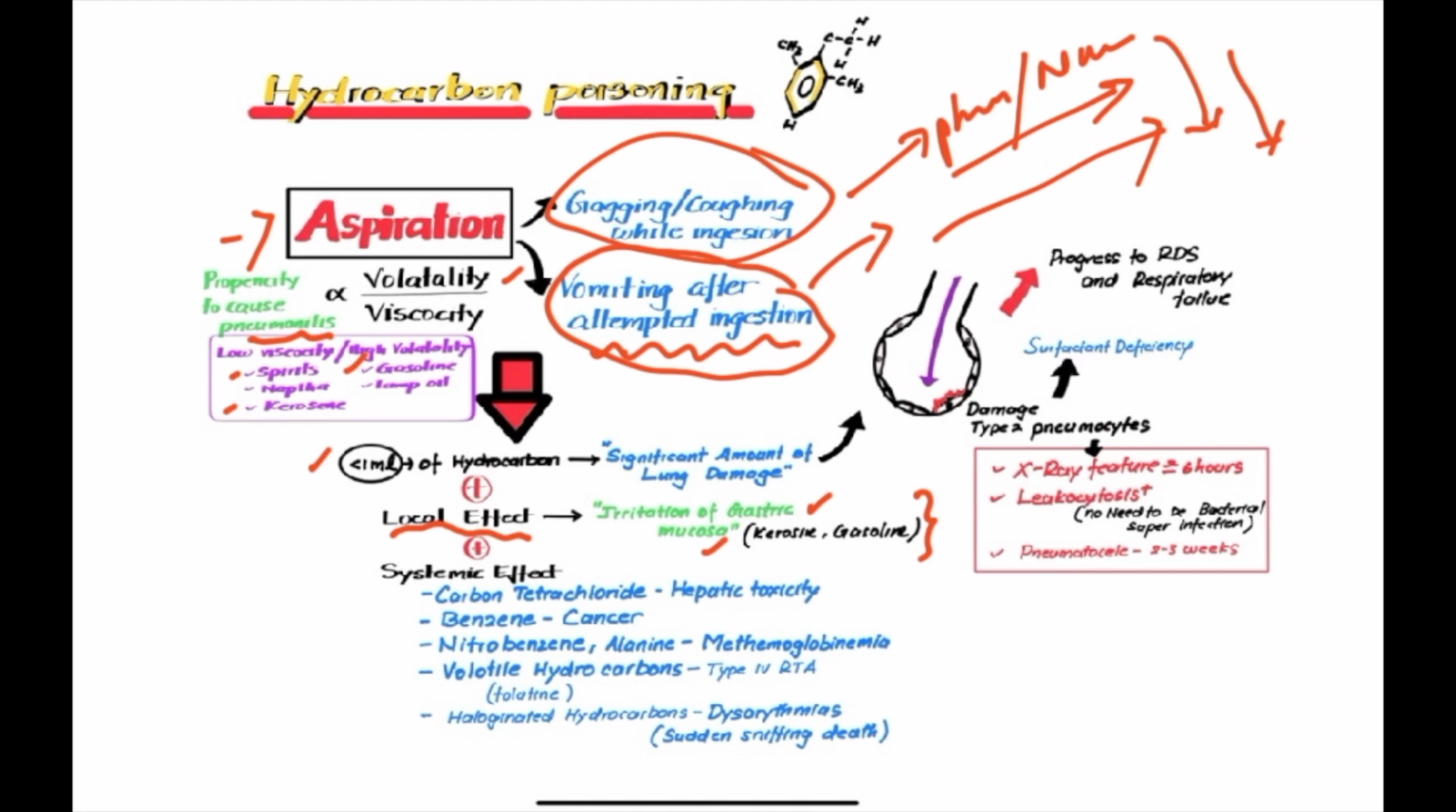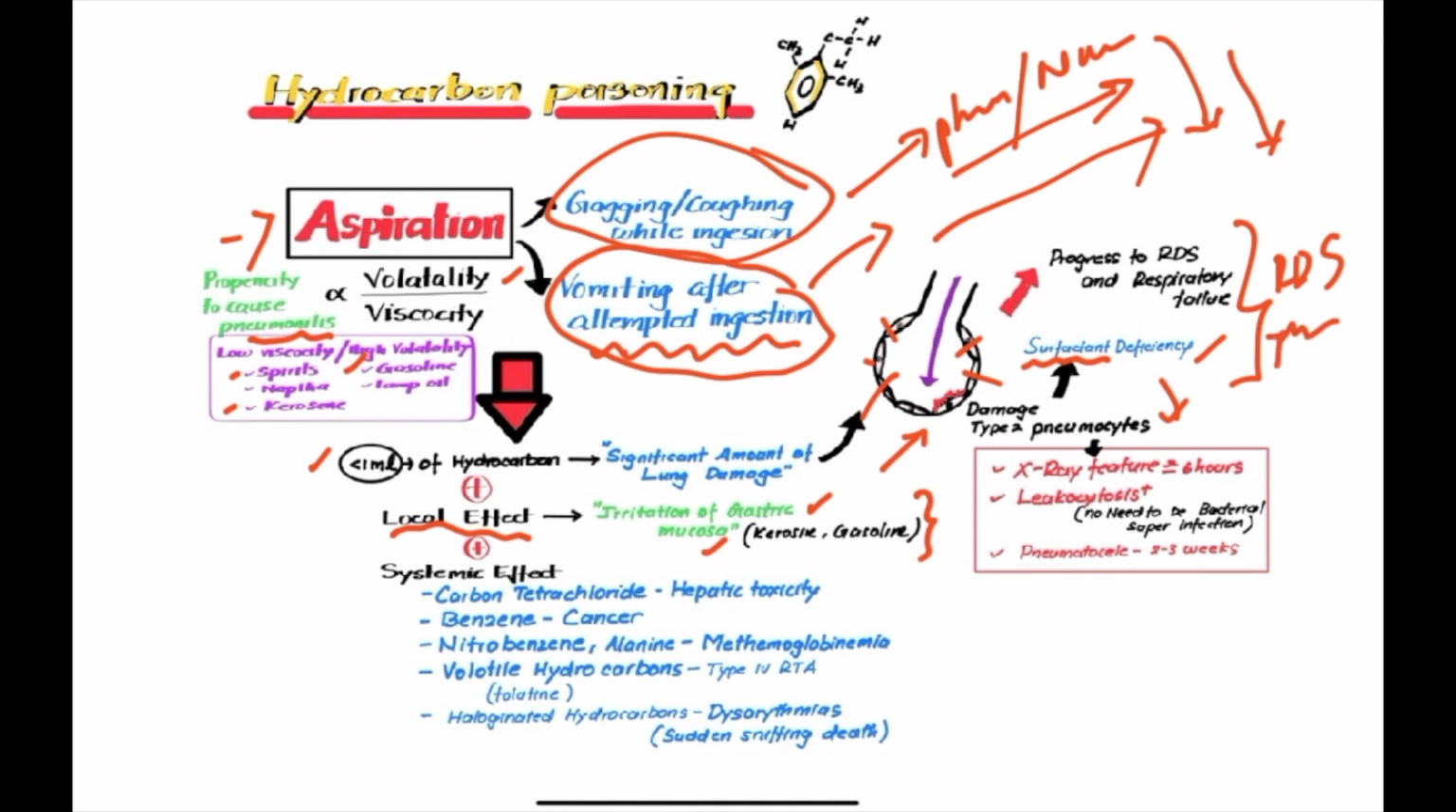What it will do is cause damage to the type 1 and type 2 cells. Type 2 cells are responsible for synthesis of surfactant, so surfactant synthesis will be disrupted. And the other thing, the epithelium which is responsible for transport of oxygen will also be affected. So both will cause respiratory distress syndrome. So you can see respiratory distress syndrome because of pneumonitis.